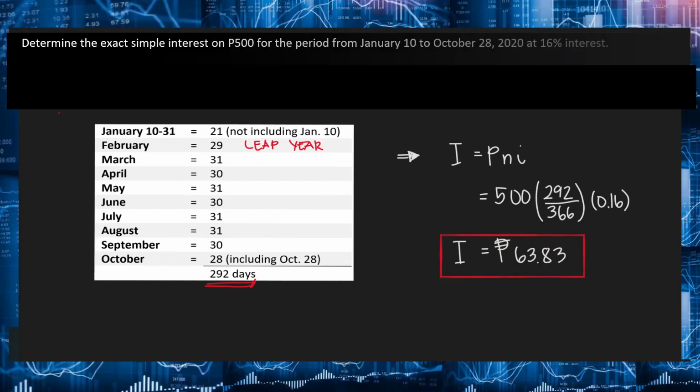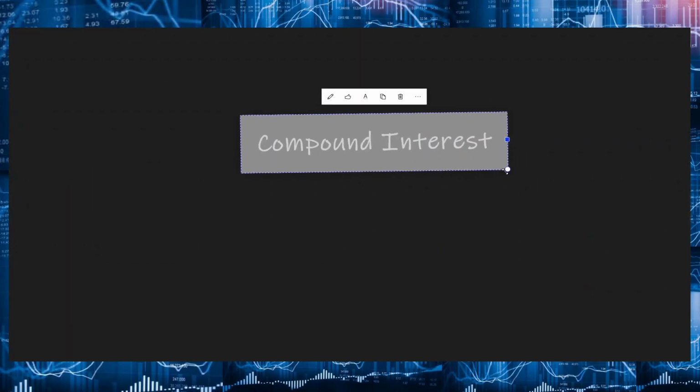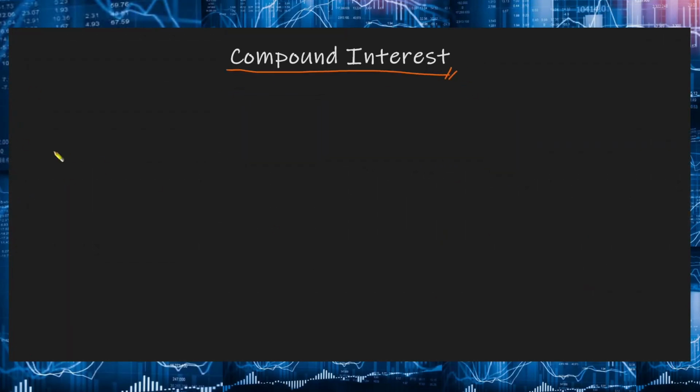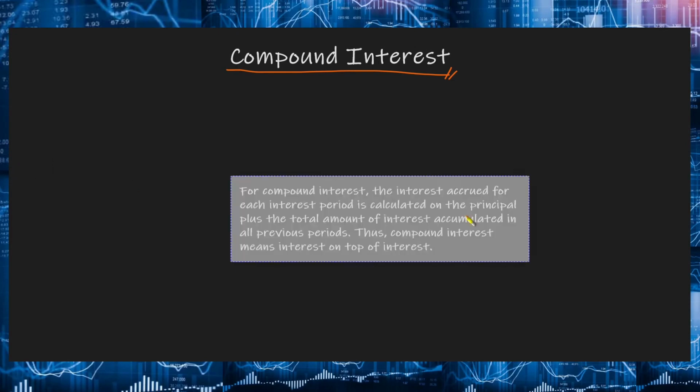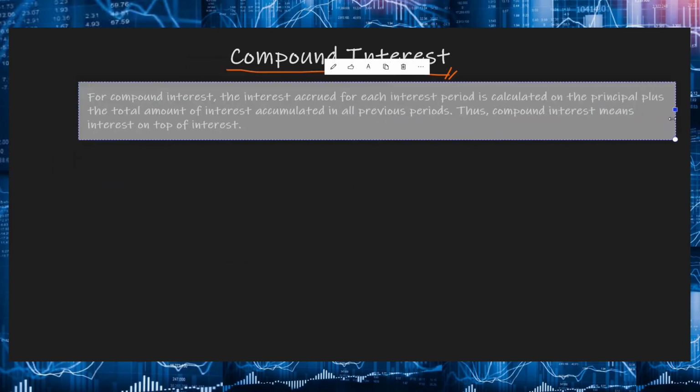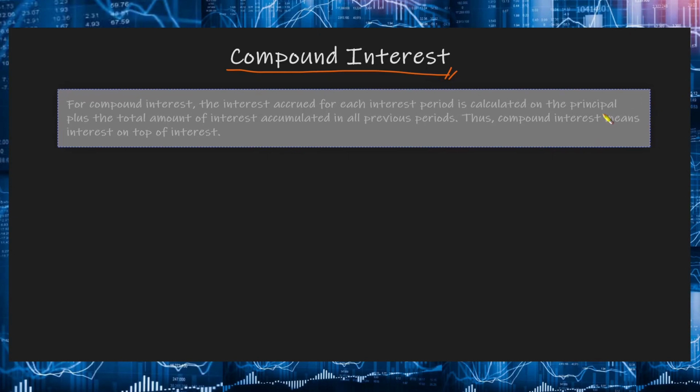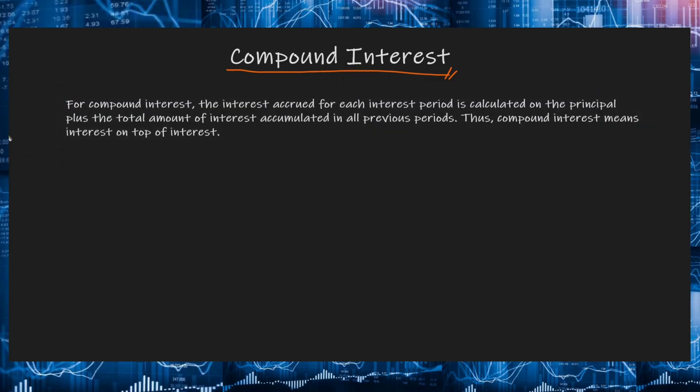Okay, so finally, let us talk about compound interest. Now, in most financial and economic analysis, compound interest are used in calculations. So for compound interest, the interest accrued for each interest period is calculated on the principal plus the total amount of interest accumulated in all previous periods. Okay? So, pwede nating sabihin na yung compound interest is an interest on top of interest. Okay? So, hindi lang siya nakabase sa principal.